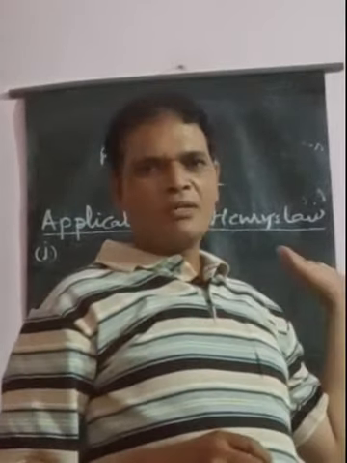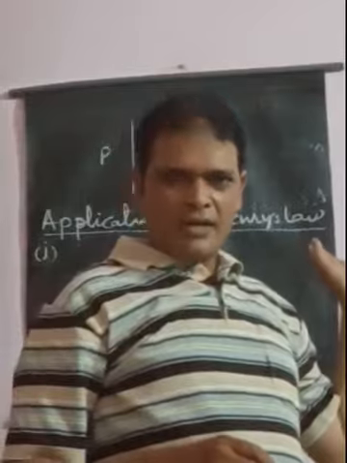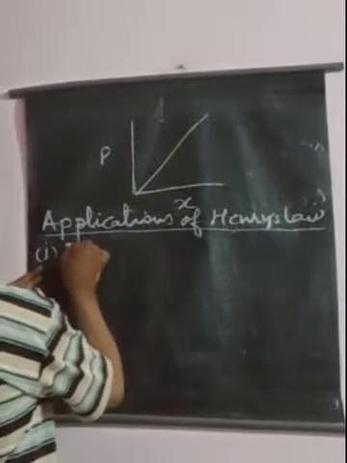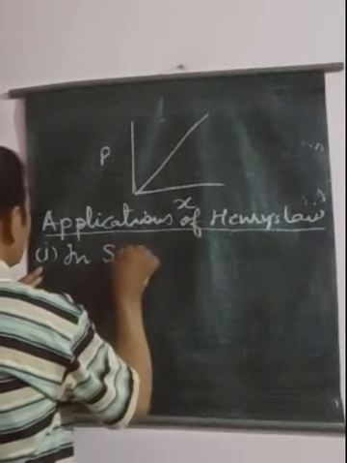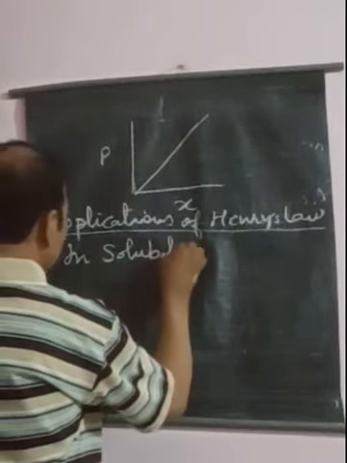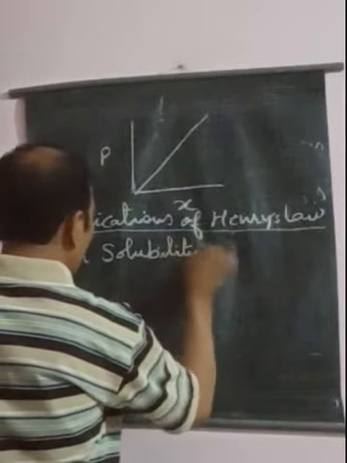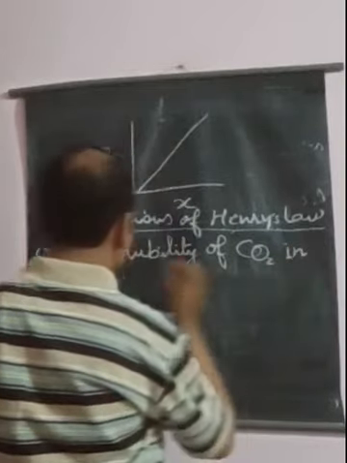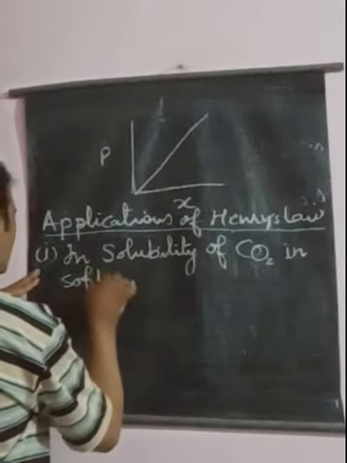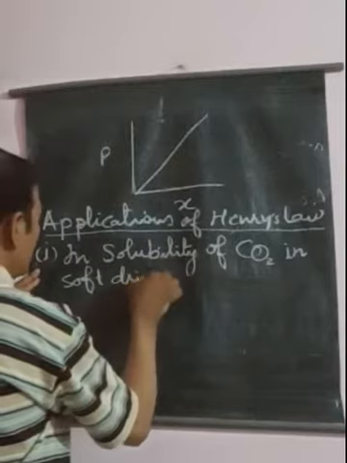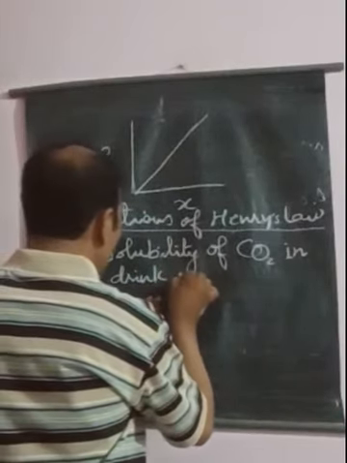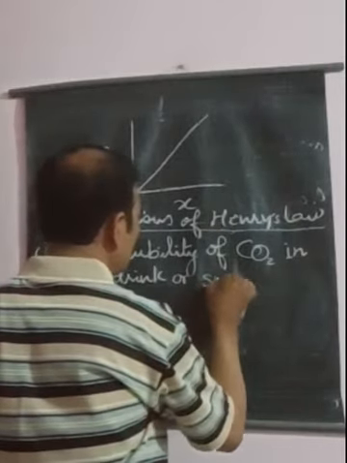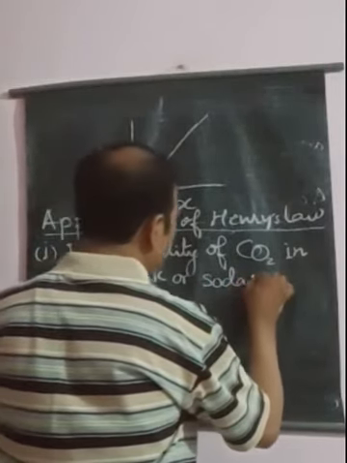We will see only some of the applications here. One application is the solubility of CO2 in soft drink. Soft drink, one can also write cold drink or soda water.